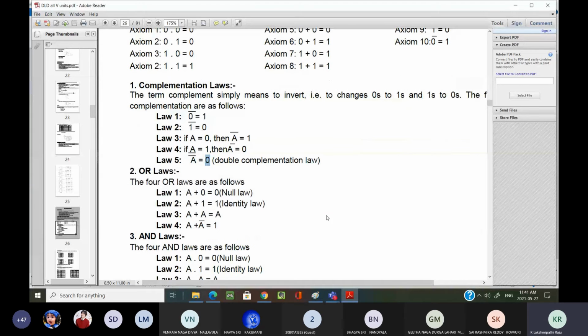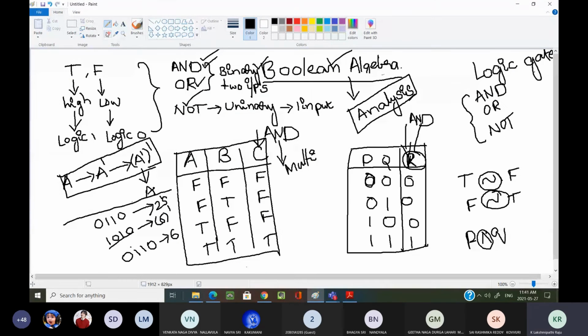Am I clear? Yes, sir. Now OR laws. OR laws are very important. Anything plus 0. Anything plus 0.